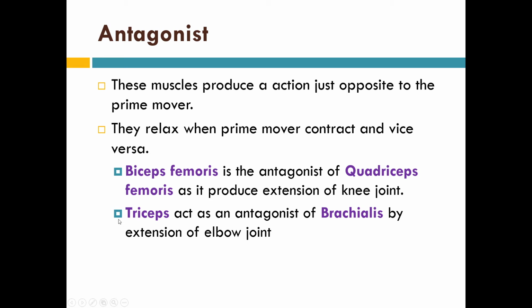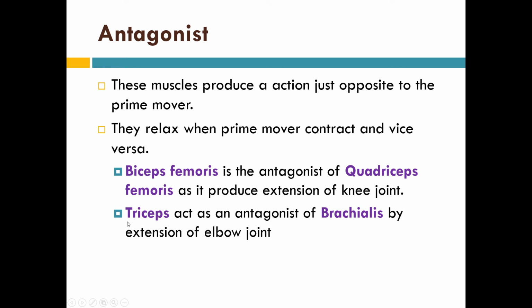Antagonist. These muscles produce an action just opposite to the prime mover. They relax when the prime mover contracts and vice versa. That means whenever you are moving a prime mover, the antagonist should relax itself. At the same time, when that antagonist acts as a prime mover, then the main prime mover will be the antagonist. For example, in case of brachialis, it was doing the flexion, and at the same time the triceps was relaxing.